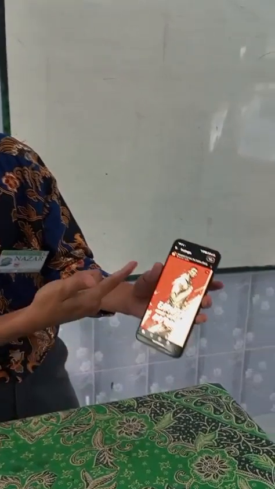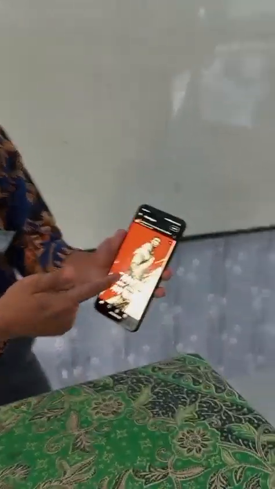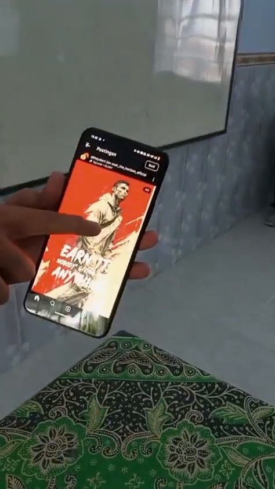You can search for an image you want to make, for example. I want to make an image in IG as Ronaldo.